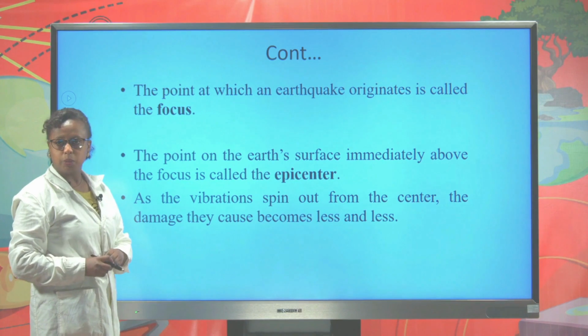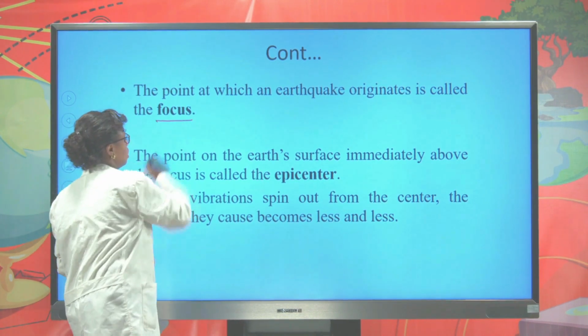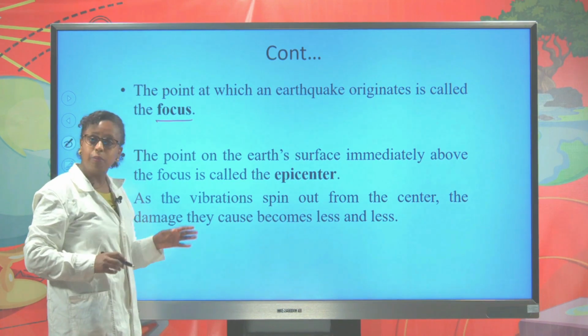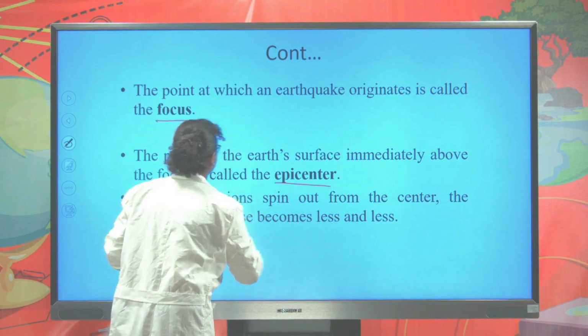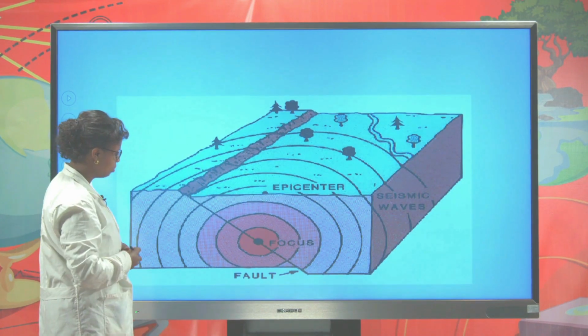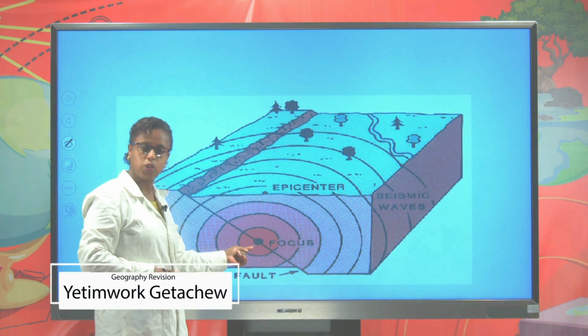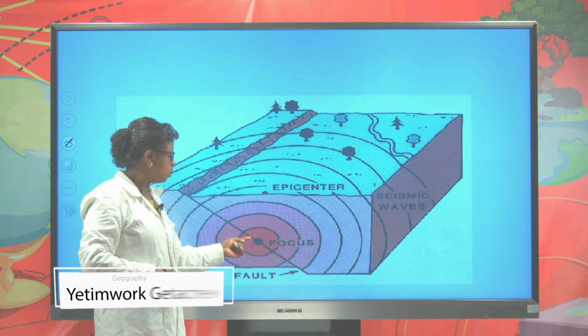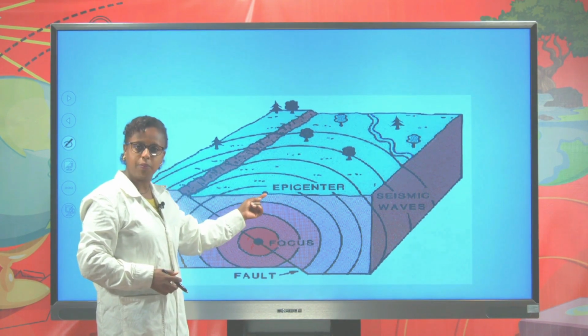The point at which the earthquake originates, we call this place focus. When we move a little bit far, we get epicenter. Let us see this picture. I think it makes it more clear. This is the point where the earthquake originates. We call this place focus. And when we move a little bit far, we get immediately the epicenter.